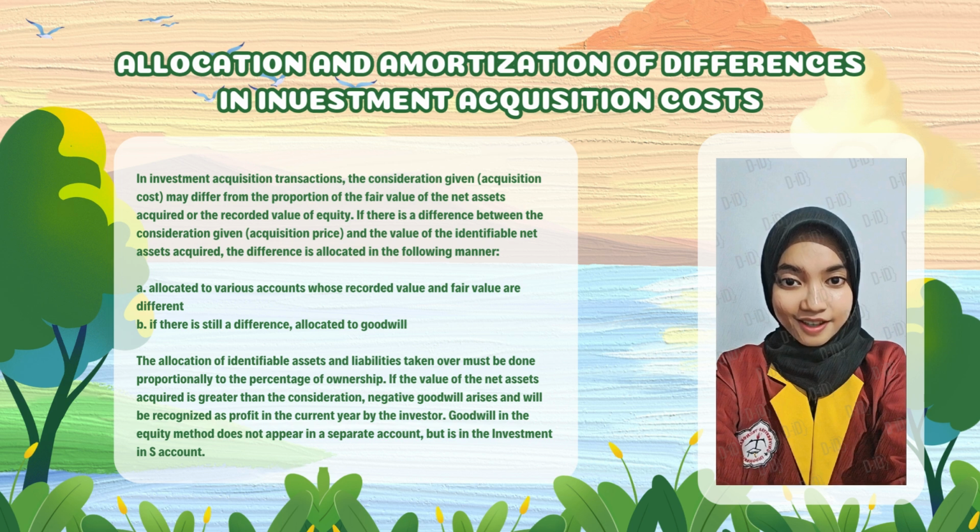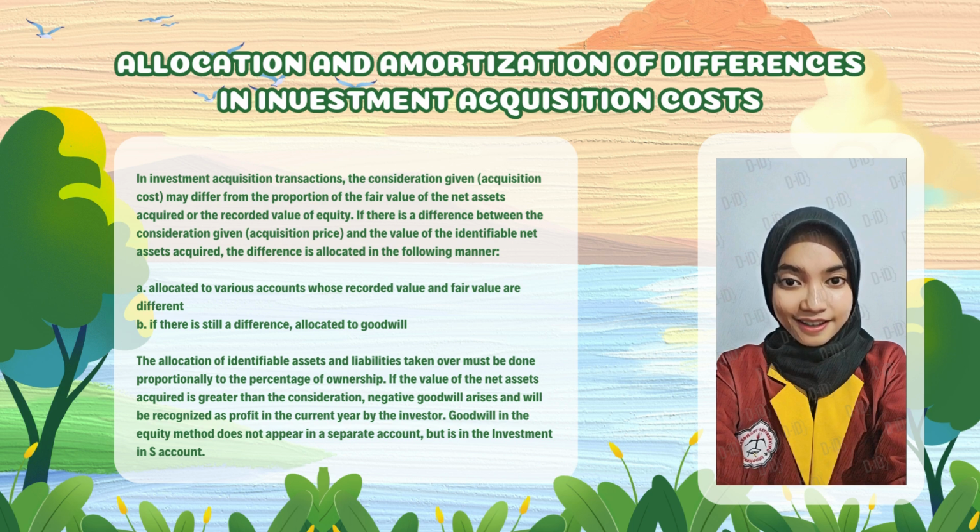In investment acquisition transactions, the consideration given, acquisition cost, may differ from the proportion of the fair value of the net assets acquired or the recorded value of equity. If there is a difference between the consideration given, acquisition price, and the value of the identifiable net assets acquired, the difference is allocated in the following manner. A. Allocated to various accounts whose recorded value and fair value are different. B. If there is still a difference, allocated to goodwill.